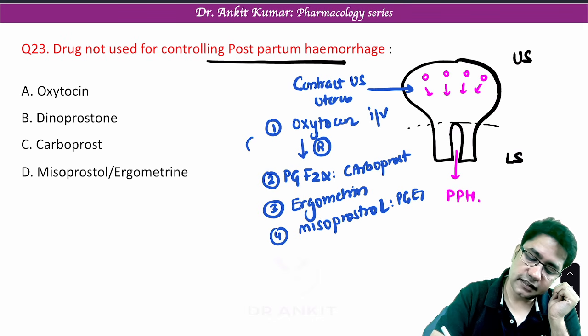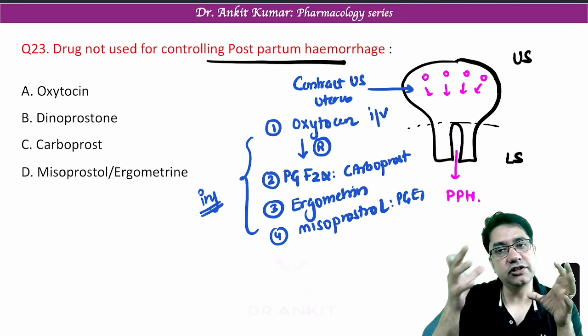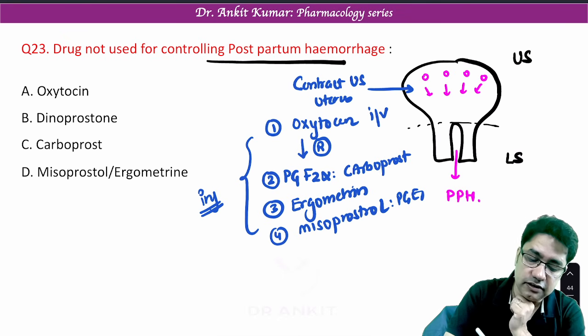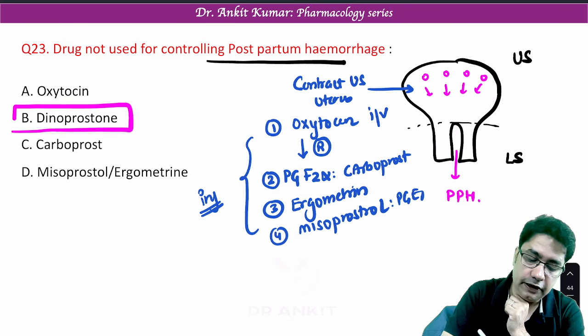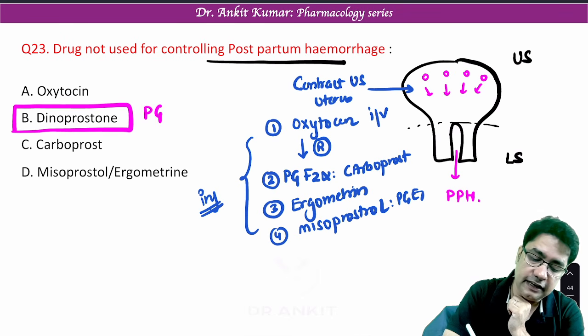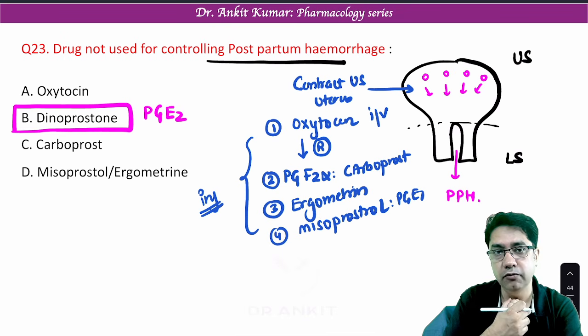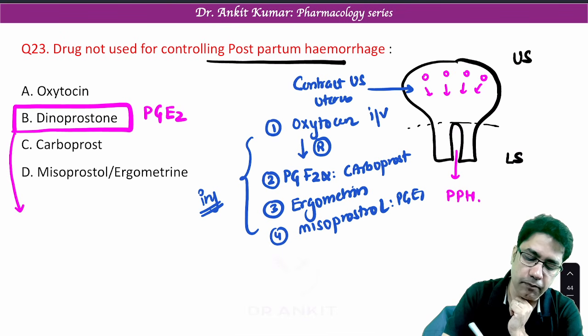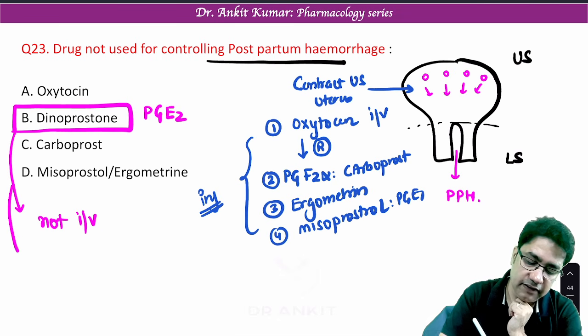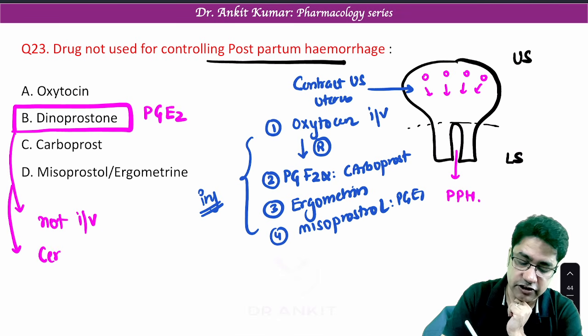Now, all these drugs are given by injection, because if you give a drug by injection, it will go to the uterus and contract. Now, the answer to our question is dinoprostone. Dinoprostone is not used. Dinoprostone is prostaglandin E2. Now, why is it not used? The first reason is dinoprostone is not available IV. It is only given as a cervical or vaginal cream.